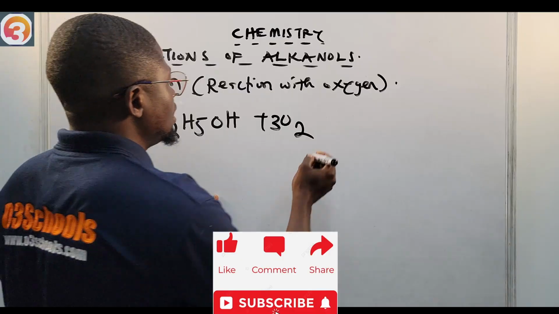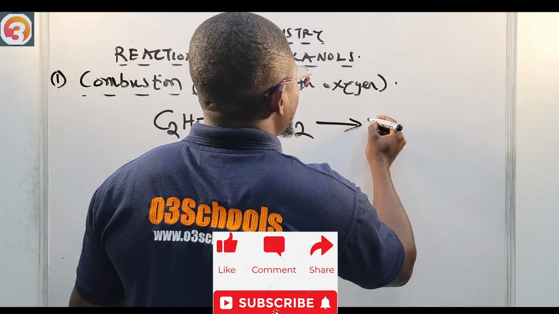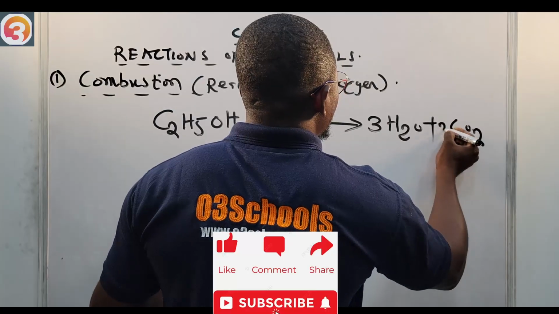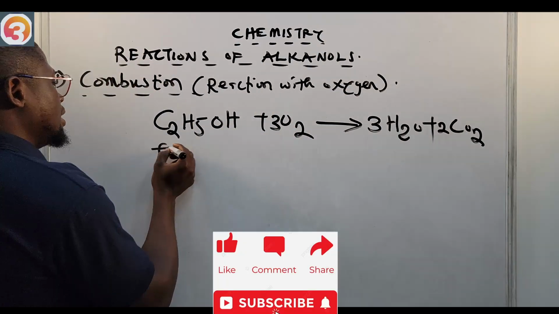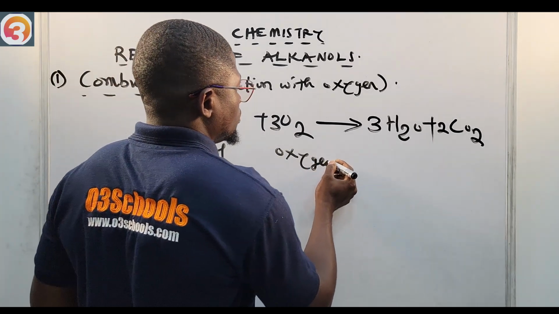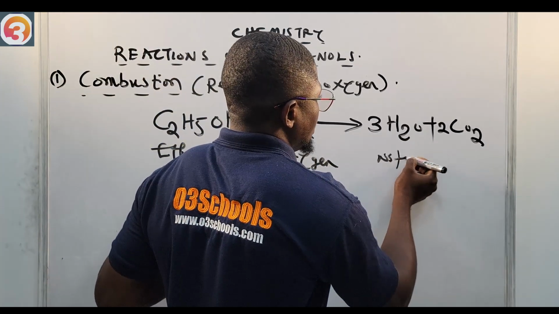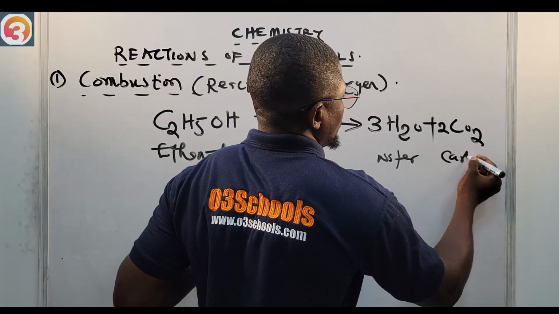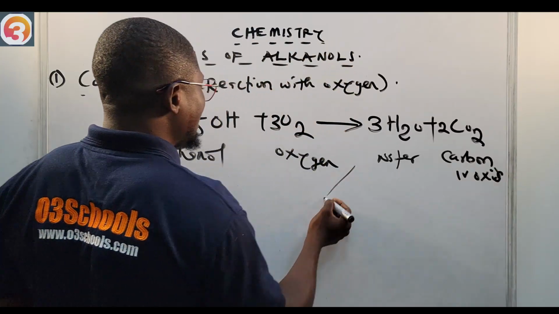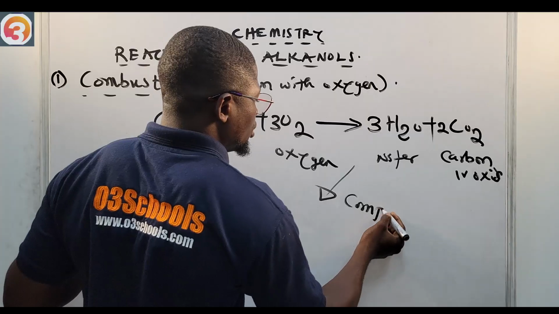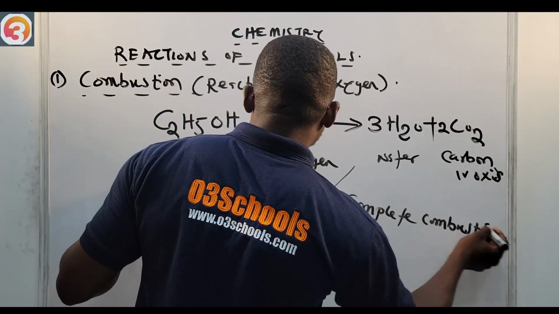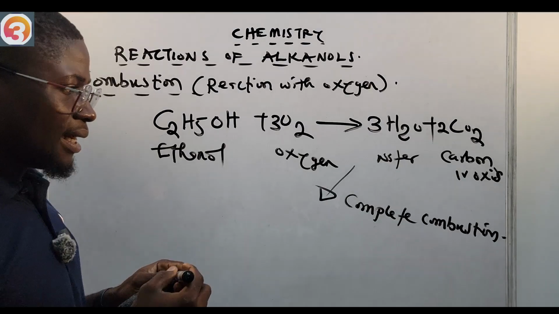C2H5OH plus 3 molecules of oxygen will give us 3 molecules of water plus 2 molecules of CO2, where this one is ethanol, this one is oxygen, this is water, and this is carbon dioxide. This is the case of complete combustion, where the ethanol burns completely.